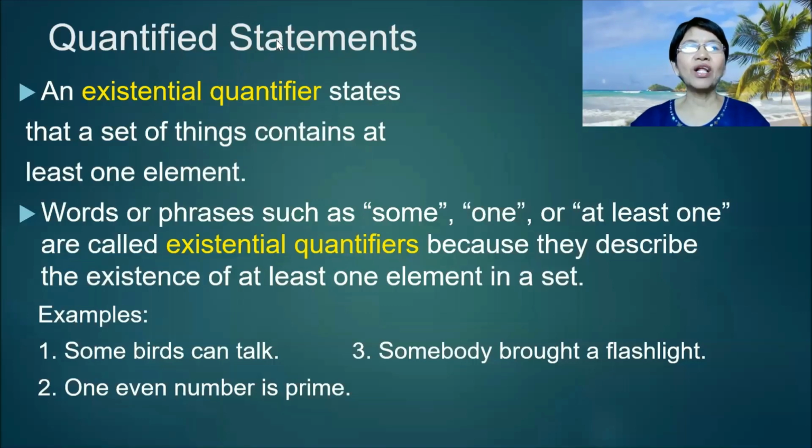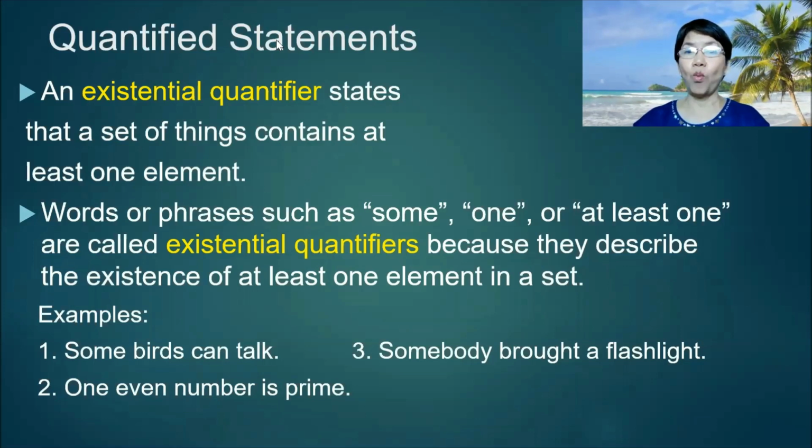An existential quantifier states that a set of things contains at least one element. Words or phrases such as some, one, or at least one are called existential quantifiers because they describe the existence of at least one element in a set. Examples: some birds can talk. Number 2, one even number is prime. Number 3, somebody brought a flashlight.